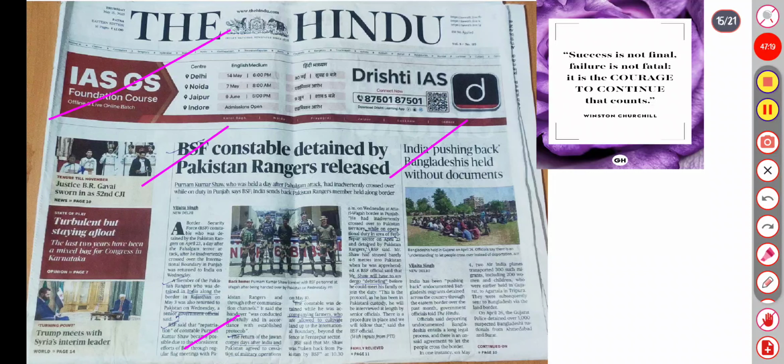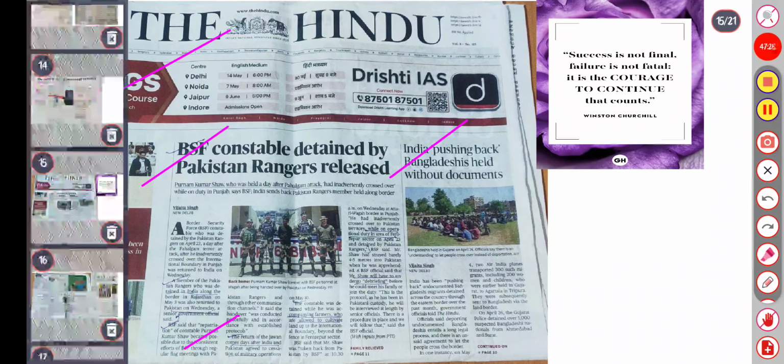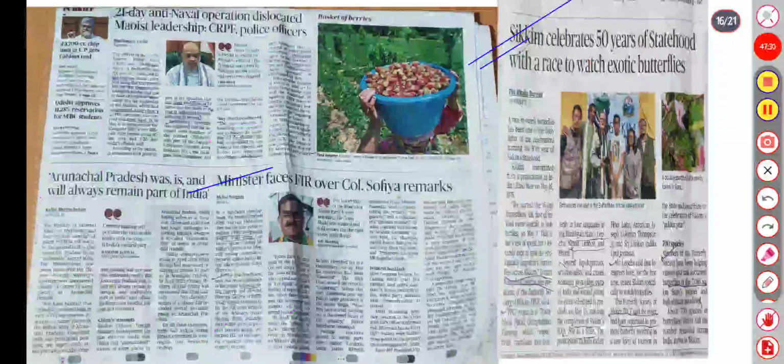Next is that India is pushing back Bangladeshis without documents. Through the eastern border over the past month, migrants have been detained across the country. It is important for our own country's safety also.